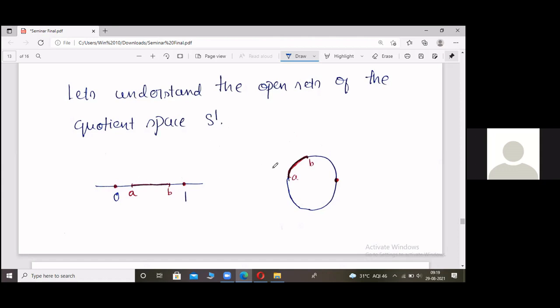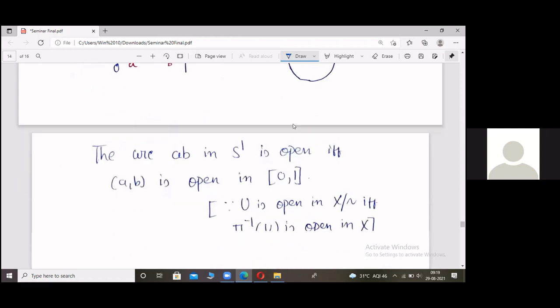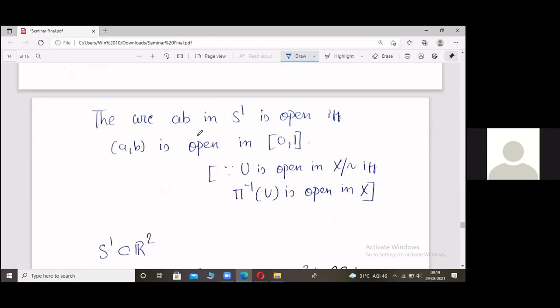So open interval AB is open in X, which forces this arc to be open in S1. The arc AB in S1 is open if and only if AB is open in closed interval 0, 1. That is, U is open in X mod tilde if and only if pi of U is open in X. That's how we have defined it.